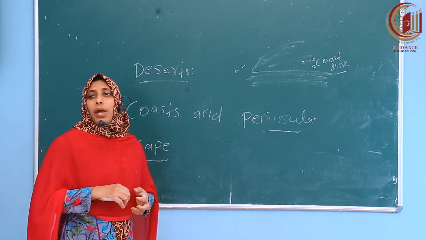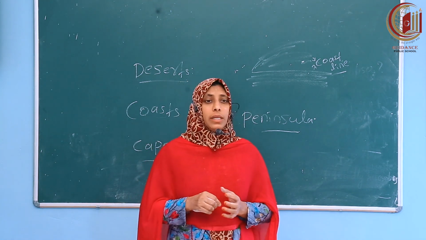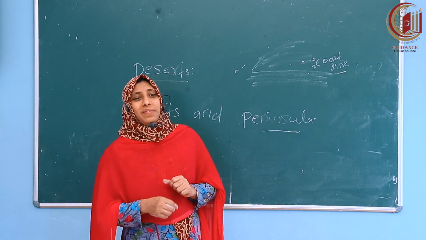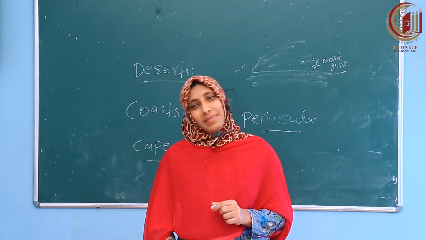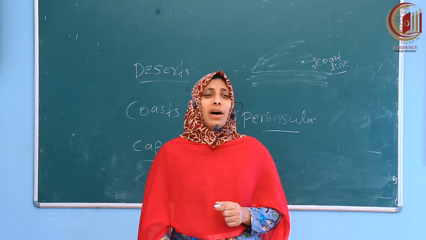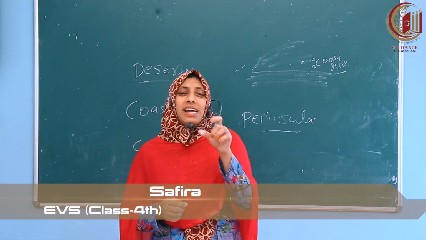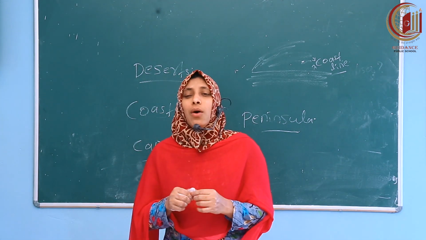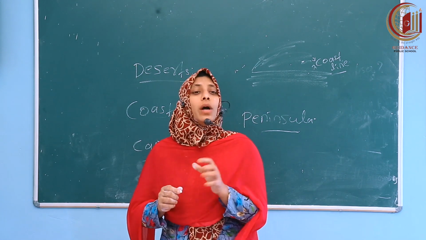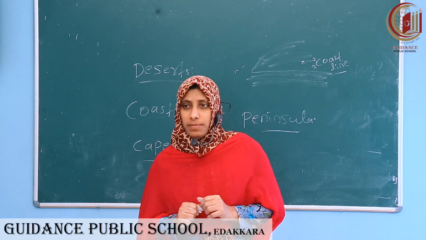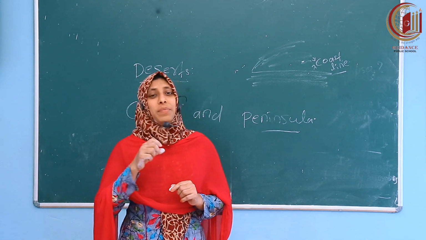I am concluding now. You should read the textbook and find out about another landform given there: islands and isthmuses. My dear children, I know you are all able to find the answer. I know you are very interested in doing homework. Last year also I saw this. So read the textbook and find out how islands and isthmuses are formed, what their specialities are, and what important points we get from there. Write it in your SS diary and please send it to my personal WhatsApp.